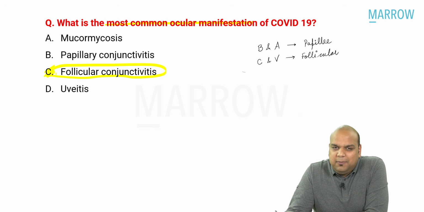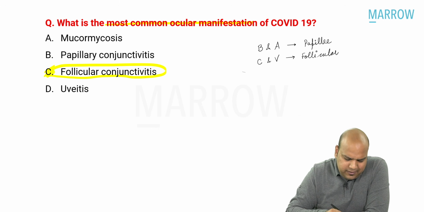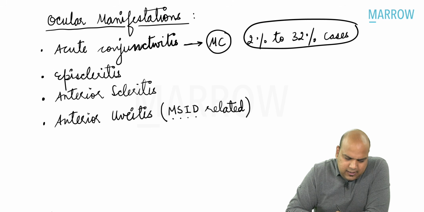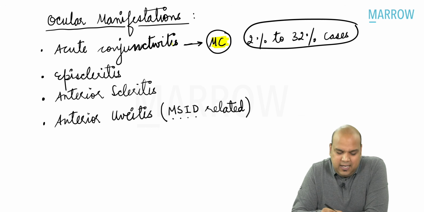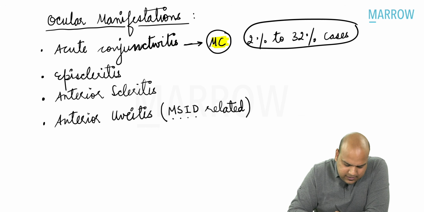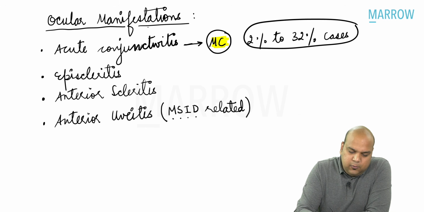If you don't remember the manifestations of COVID-19 in the eye, let us quickly revise them for you. Let us see the ocular manifestations. The most common ocular manifestation is acute conjunctivitis. As I just now explained, it is which type of acute conjunctivitis? It is acute follicular conjunctivitis. Okay.